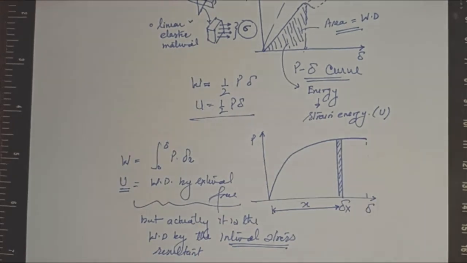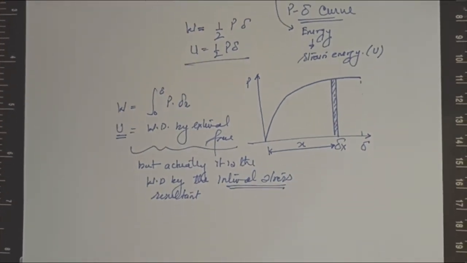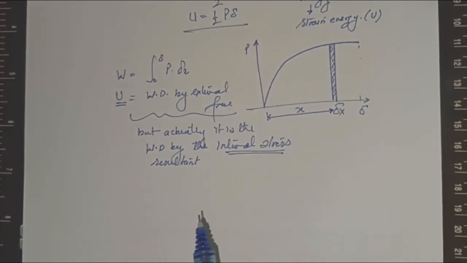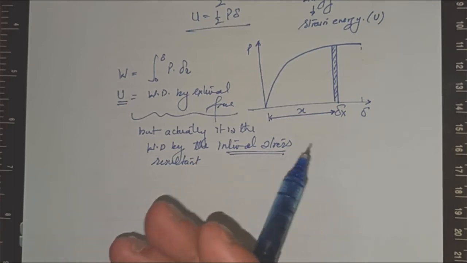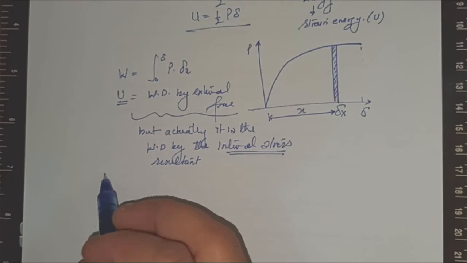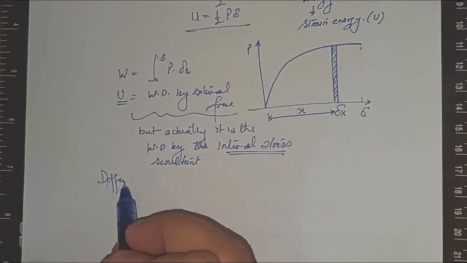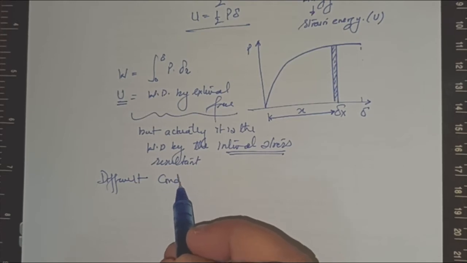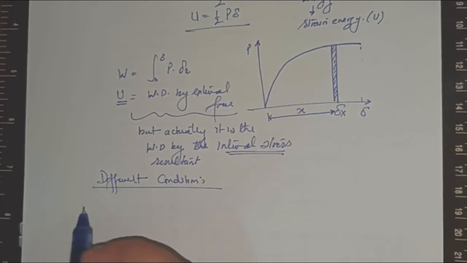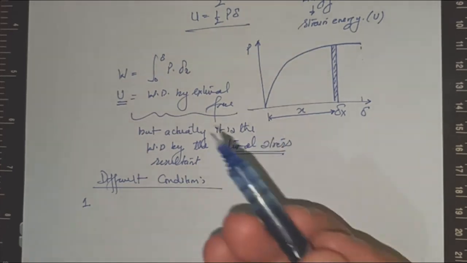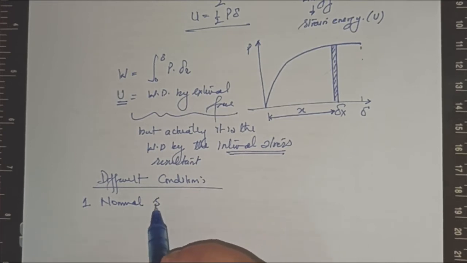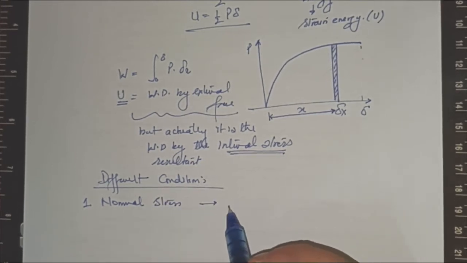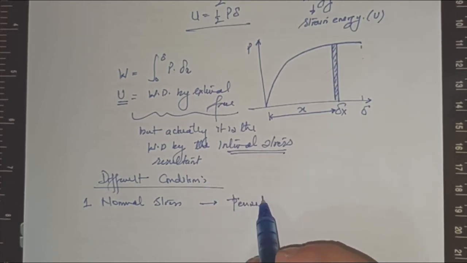Further, let's see different conditions in which the strain energy can be obtained. What are the different loading conditions? One loading condition may be directly normal stress, applied as a normal stress, and these normal stresses may be tensile or compressive.